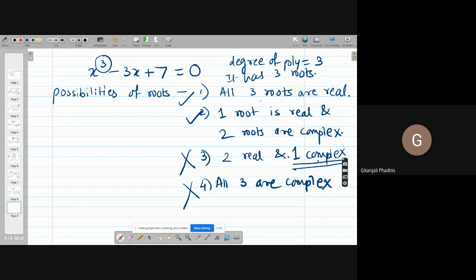So in case of any degree of polynomial, we will be checking whether there is any real root. In case of an odd degree polynomial, we can claim that there is at least one real root. This tells me that both these possibilities exist: all 3 roots are real, and 1 root is real and 2 roots are complex. When I combine these 2 possibilities, I can say that there exists at least one real root. Yes or no?